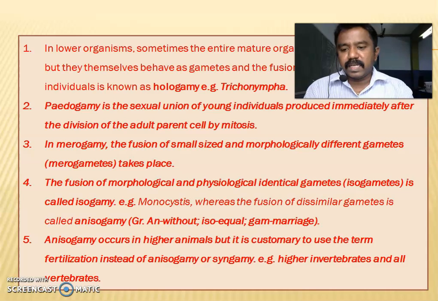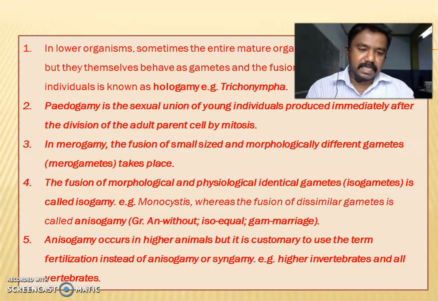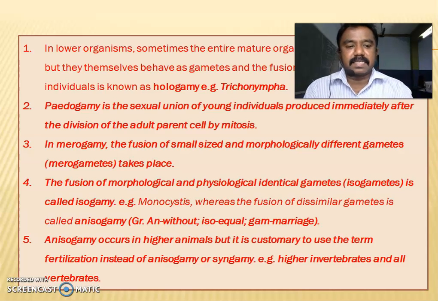Next is merogamy, where the fusion of small-sized and morphologically different gametes takes place, and they join together to form a zygote. It is called merogamy. Next, the fusion of morphologically and physiologically identical gametes, isogametes, is called isogamy. Example: Monocystis.